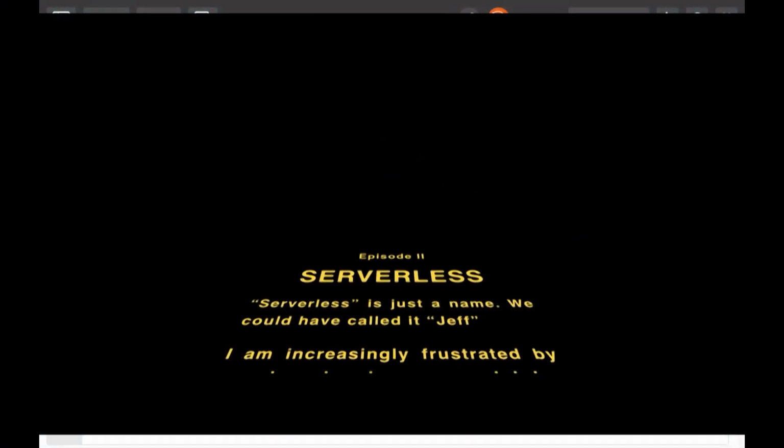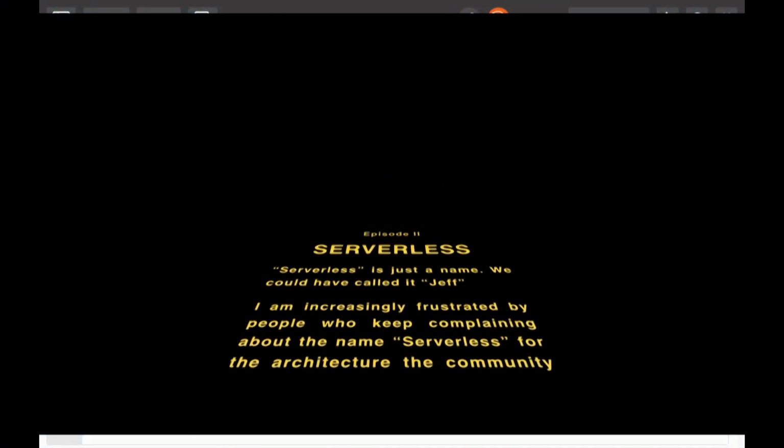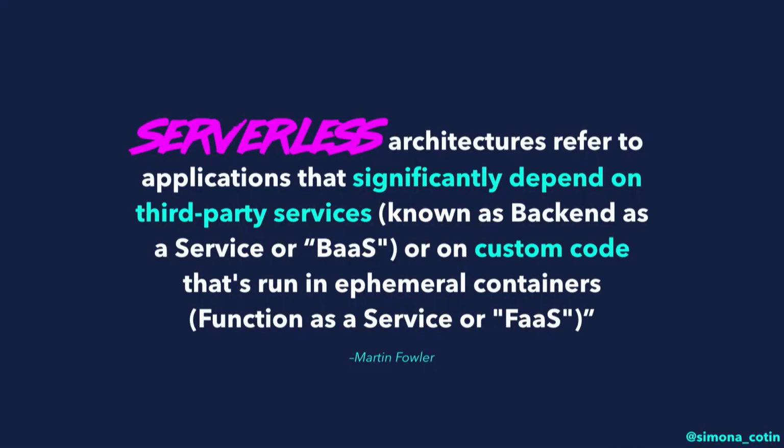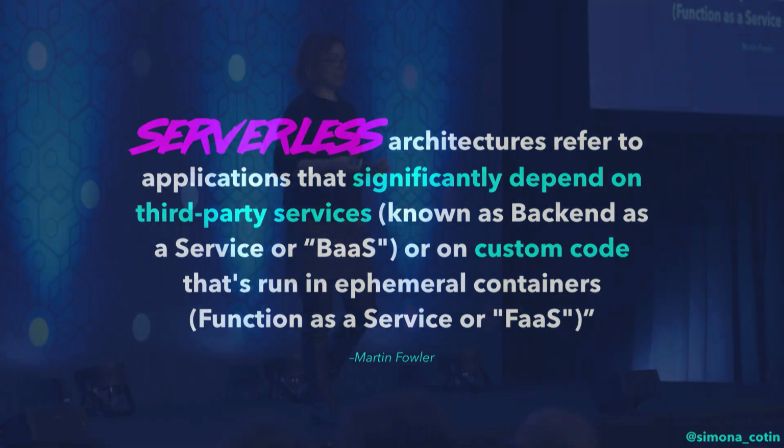So ta-da! We've already heard the talk about serverless, and I've given another talk about serverless last year right here. And just a very brief overview here. So when we're talking about serverless applications, we're talking about applications that are either calling third-party APIs or we're writing custom code that's specific to our problem. So in my case, I'm calling APIs like Bing Search API and the cognitive services for training our model. And then I'm also writing custom code that allows me to automate the tasks that I need to do manually.